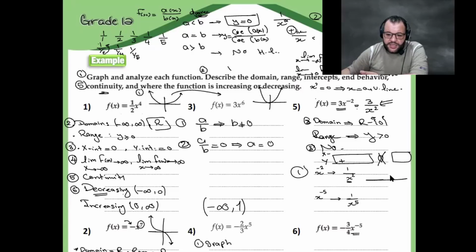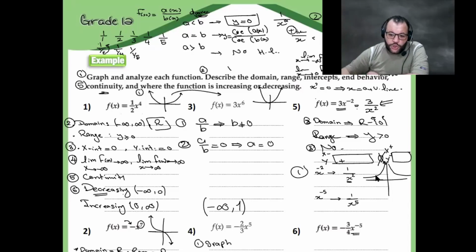So the left part of the graph will be like that. And if you choose any positive value for x, the answer will also be positive, so the graph will be like that. That's the first one. But for the second one, choose any negative number, negative 5, to an odd power. It will still be negative: negative 5 to the power 5 gives a negative number. You get the difference now?